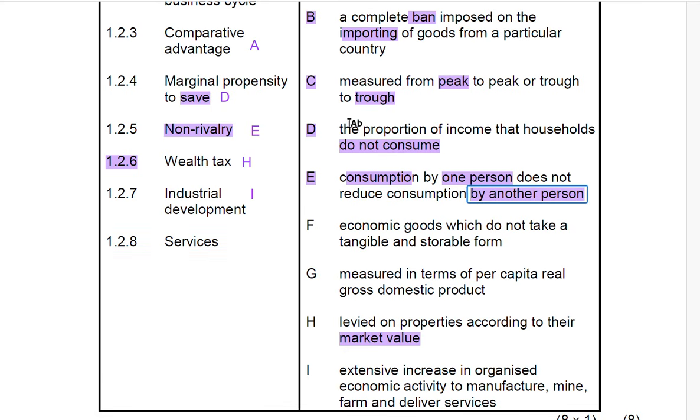So now let's look for tangible. Anything that you see that has tangible, then we're going to read it in full. If you look at what we are left with, it's F, G, and I. So we're going to start with F, economic goods which do not take a tangible or storage form. It is F because, as I've already said, there's no tangible or storage form for services. So the correct answer will be F. Then that takes us to the end of 1.2.